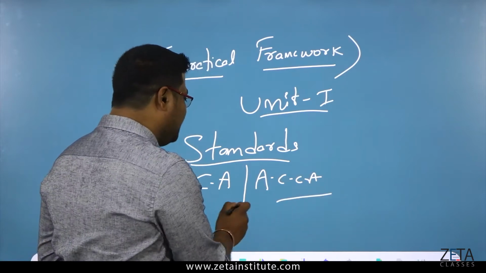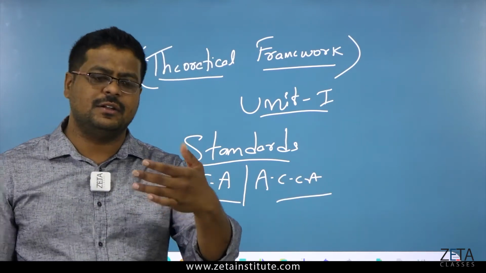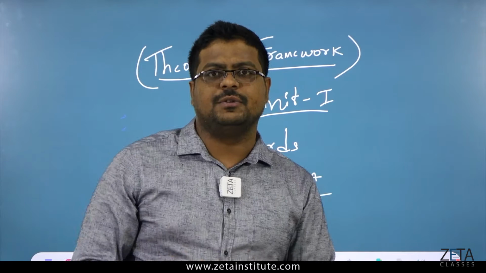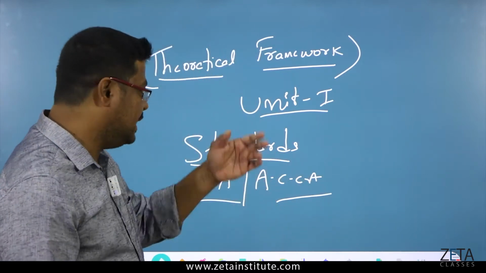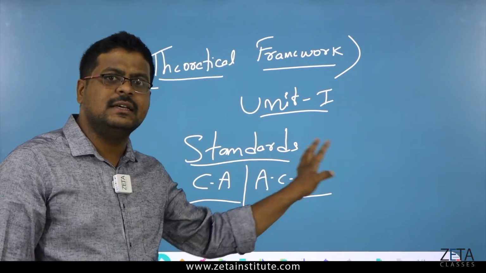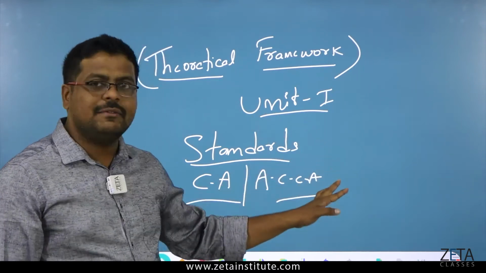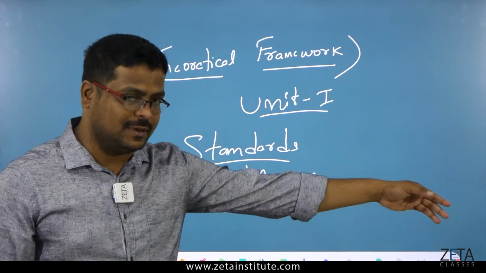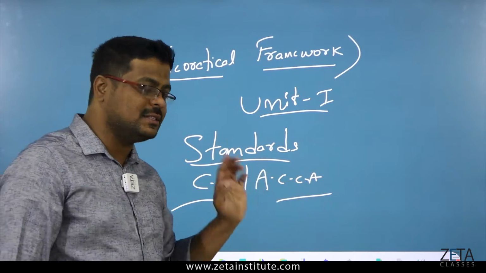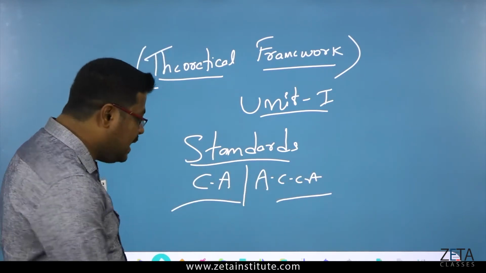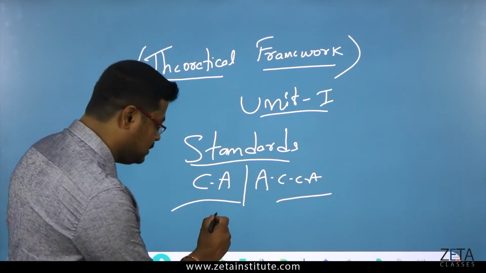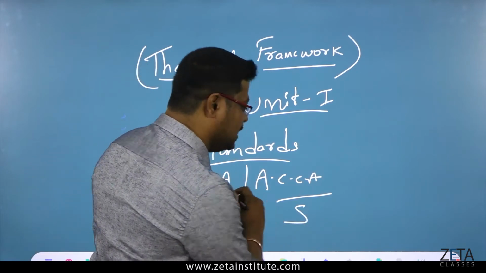These are two different courses which we have in commerce. If you are looking for a greater career, then CA and ACCA are the maximum. We also have CMA, CS, ICWA. That is different, but I'm just giving a difference here. CA has different standards and ACCA has different standards.